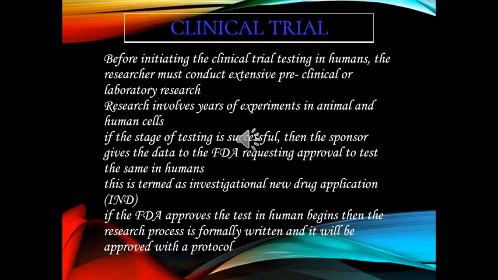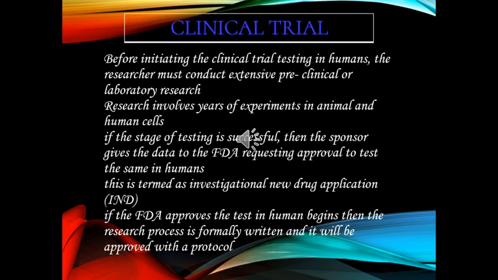Before initiating clinical trial testing in humans, it is very important that the researcher conducts extensive preclinical or laboratory research. This research involves years of experiments in animals and human cells.